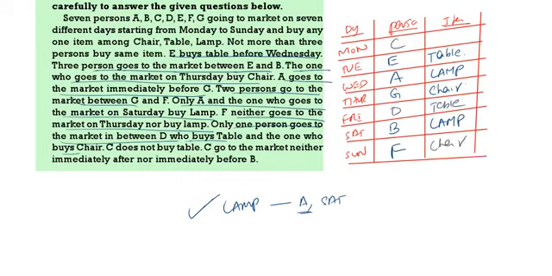C does not buy table, C does not buy lamp, so C buys chair, and C goes to the market neither immediately before nor after B. So C definitely is on Monday. Now we have to answer the questions. C.